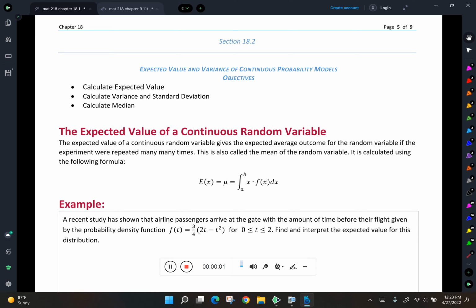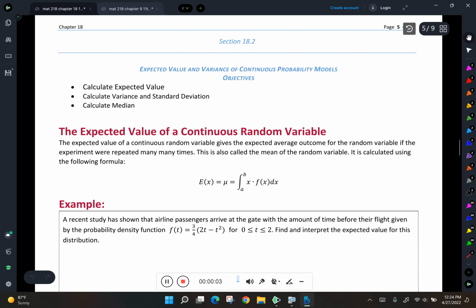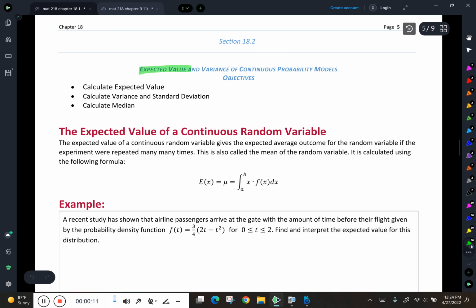Okay, so here we go with Chapter 18, Section 2, 18.2. We're taking a look at the idea of expected value and variance and therefore standard deviation. So the expected value, the variance of continuous probability models. If you remember expected value from last section, that was where we made those probability distributions.